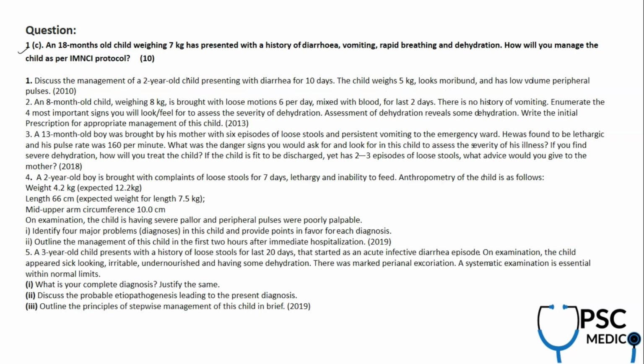Question number 1C is about an 18-month-old, very important, weighing 7 kgs, with a history of diarrhea, vomiting, and also rapid breathing and dehydration, all indicating severe diarrhea. You have to write plan C of the diarrhea management as per the management protocol, and also make a note on management of the malnutrition seen in this case. This is again a holistic approach to IMNCI guidelines. You should know how to manage each and every symptom, which was discussed in detail in our pediatric videos.